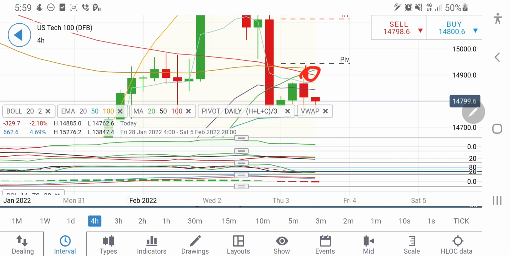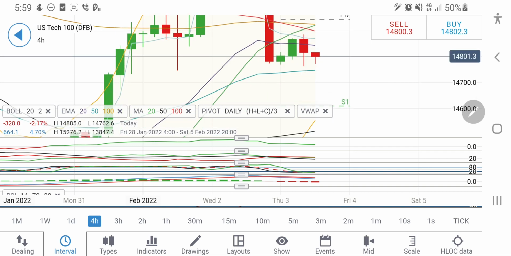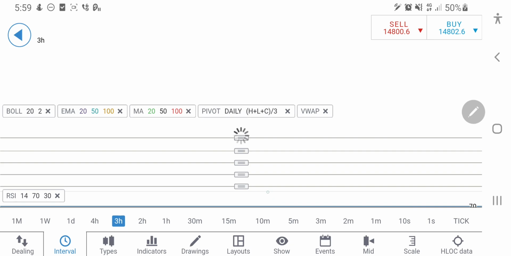Now this is going to be very strong resistance for it to go past by today. Any move beyond this will definitely make it fly towards 14950, and towards 15100 levels can also be seen. Now on the downside, as I said, 14600 should provide a very strong support. Below that it will definitely drop towards 14500.